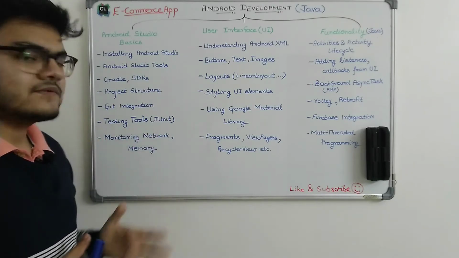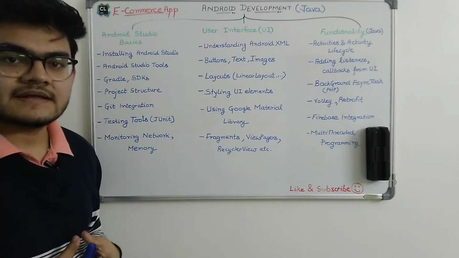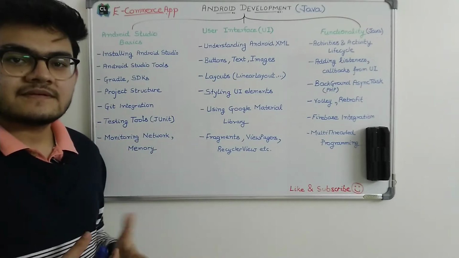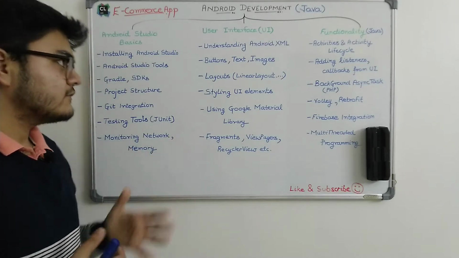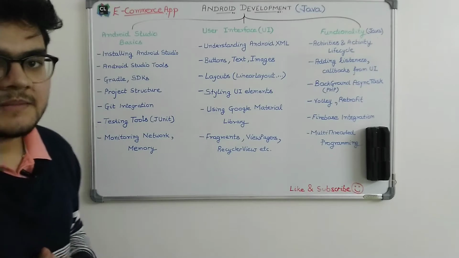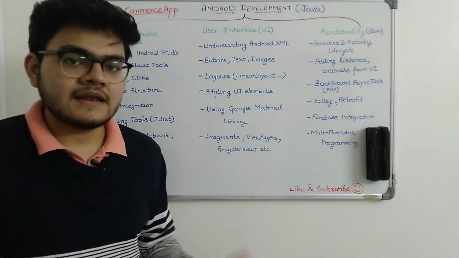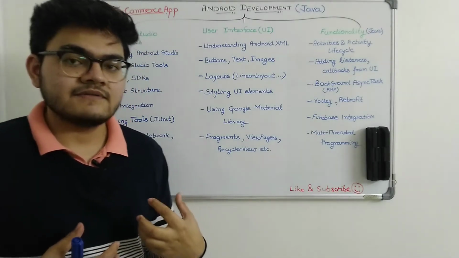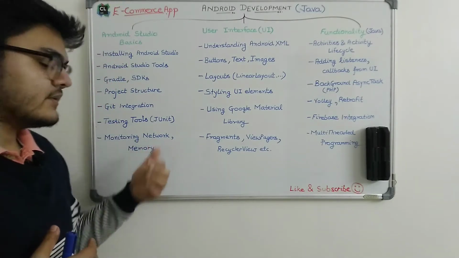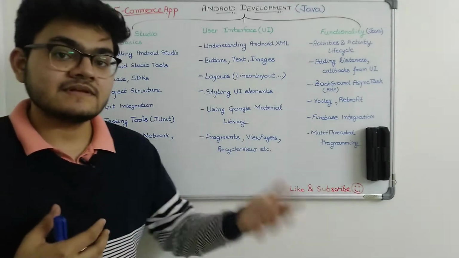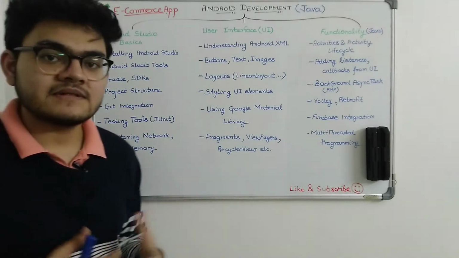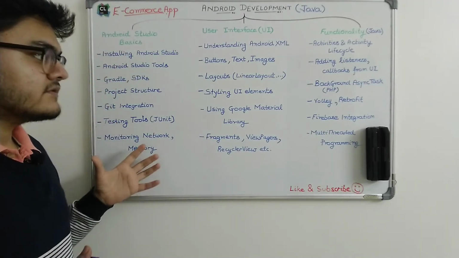Then we will understand some testing tools. Basically we are going to use JUnit, and there are some other testing tools also, and that's majorly because we want to also test some of the functions inside of Android Studio. Next comes monitoring network and memory. So in any application we need to understand whether there are some memory leaks or not, or whether the network requests that the application is sending are limited or not, right? We will have to handle all these things. So we will learn all of these concepts.